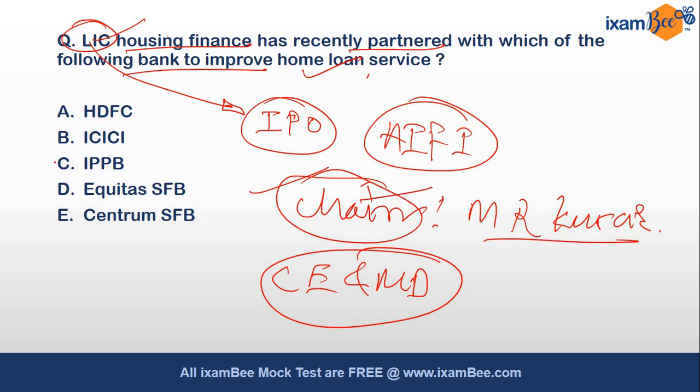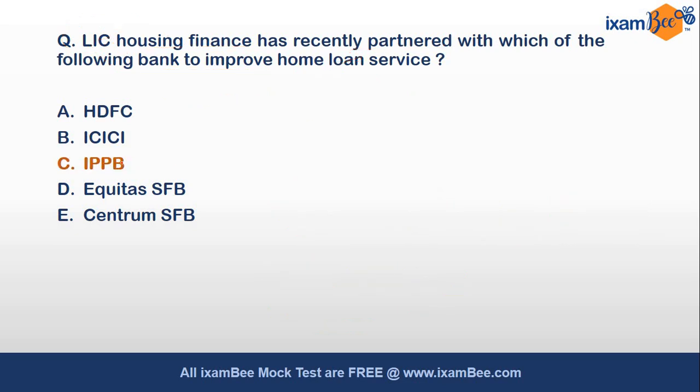So the answer to this question is IPPB, India Post Payments Bank. You must be wondering how LIC Housing Finance can partner with IPPB when IPPB is not able to give loans. IPPB cannot give loans, but LIC Housing Finance can take help of the coverage of IPPB, because India Post has more than 1 lakh branches across the country.